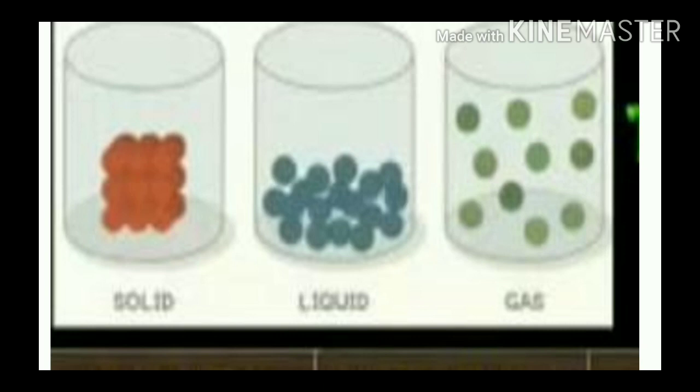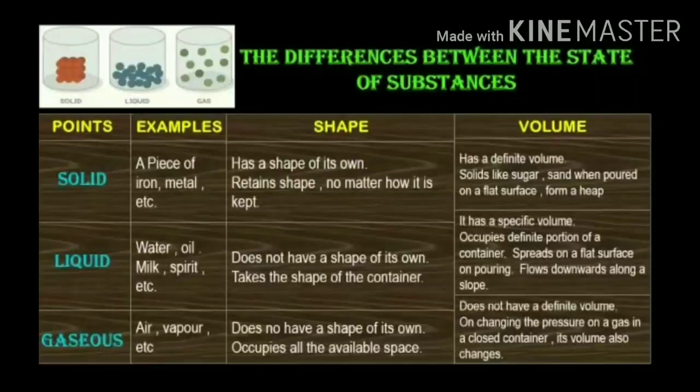Let us see the difference between the states of substances. Solid, liquid and gases. See the difference. Solid. Examples: a piece of iron, metal, brick you can take. What is the shape? It has a shape of its own. It retains its shape, which means it will not change its shape no matter how it is kept. If you keep it anywhere, it will not change shape. Volume. Solids have a definite volume.